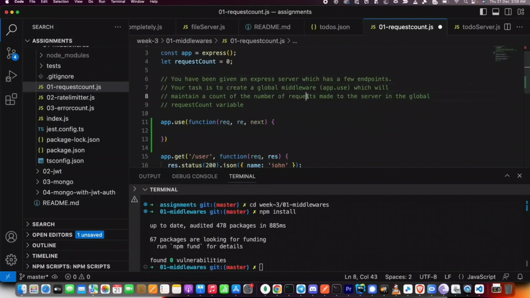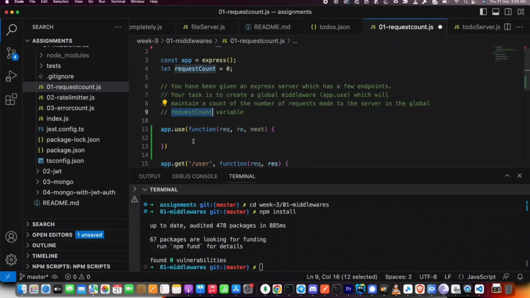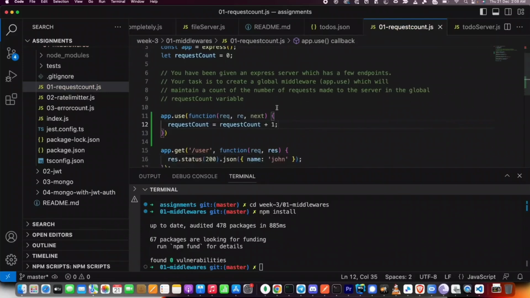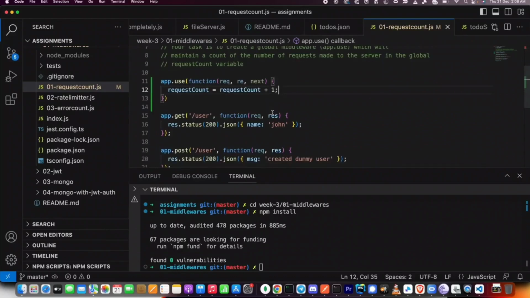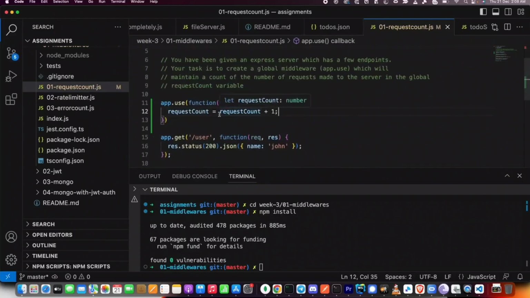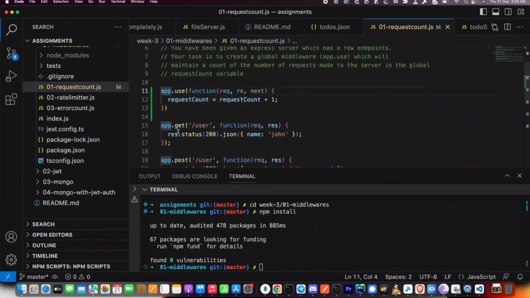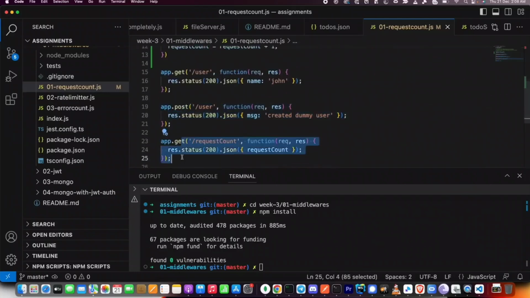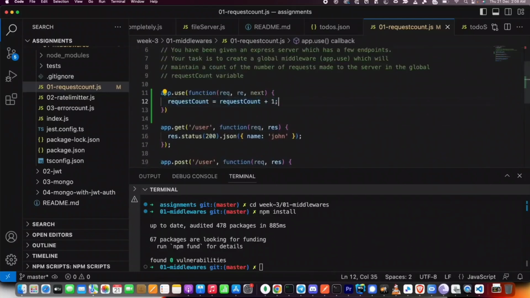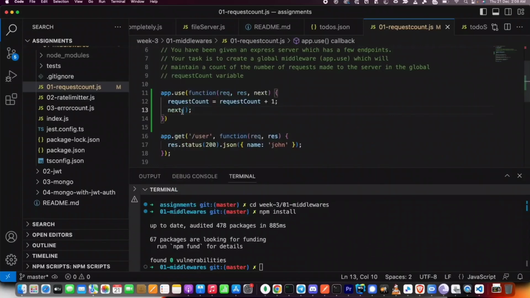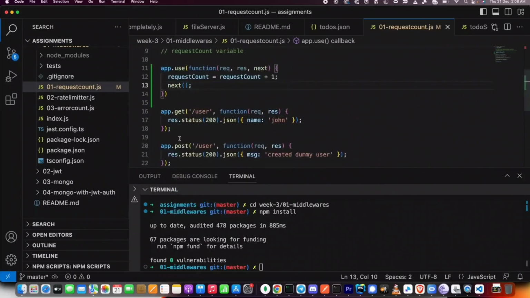It will maintain a count of the number of requests made to the server in the global request count variable. What does this mean? The value of this variable should go up by 1 whenever a new request comes to the server. And when can I say a new request has come? If the control ever reached here, a new request came to the server. All of these endpoints are going to use this middleware. So anytime a request comes to any of them, first it will come here. We will increase the value of request count, then call next, and then control will reach the respective routes.